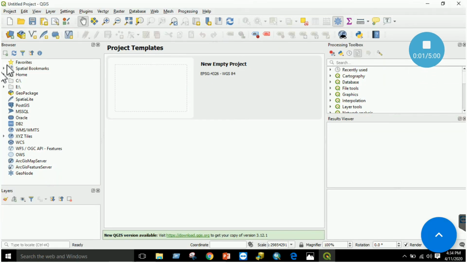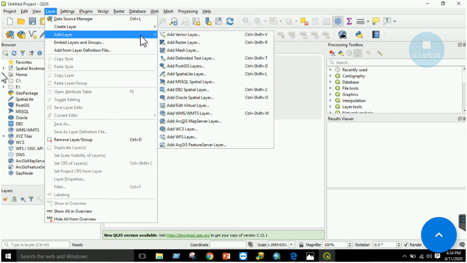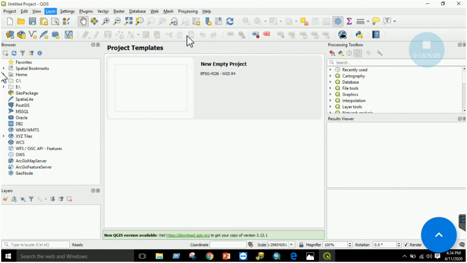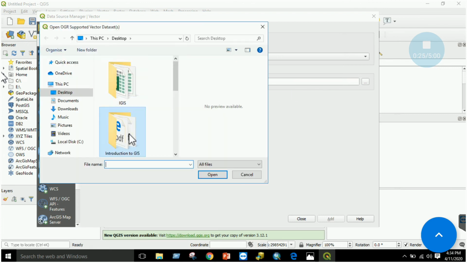Okay, this is the basic interface of our QGIS. We can add the dataset. We will follow the same methodology we used for ArcMap. Here you have a layer section. In the layer section, you can add your vector layer, you can add your raster layer. You can click on vector layer, right? It will ask you for the folder where your dataset has been placed.